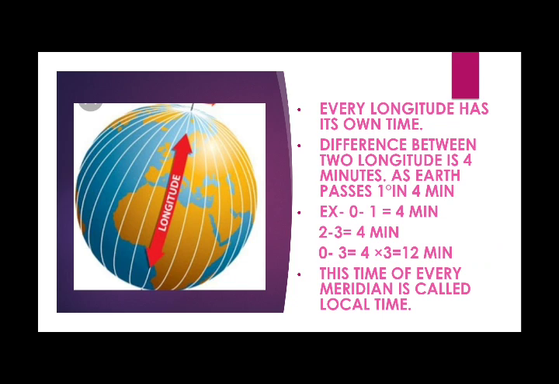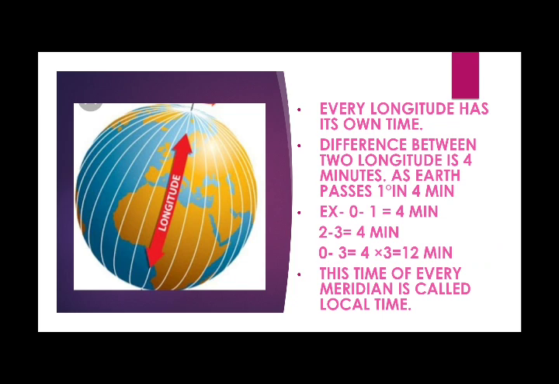1 degree in 4 minutes means the longitudes start from 0 degree, then 1, 2, 3, 4, up to 360. So when it passes from 0 to 1, the earth has crossed 4 minutes. Then again it passes from 2 to 3, and again it crosses 4 minutes.